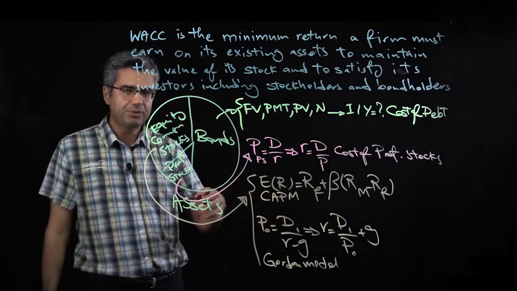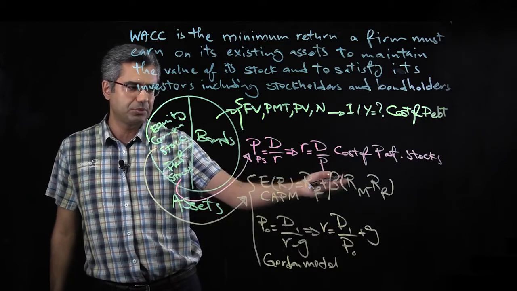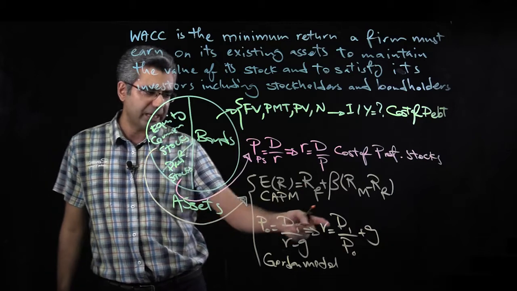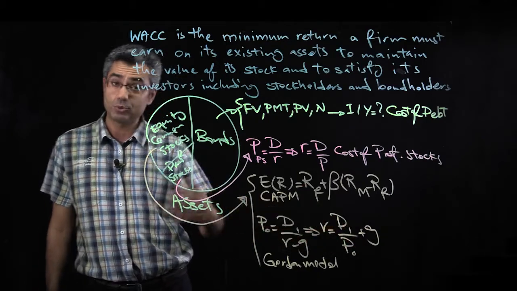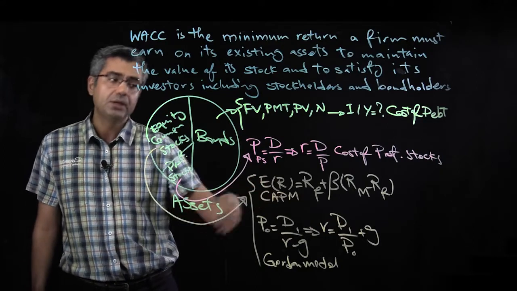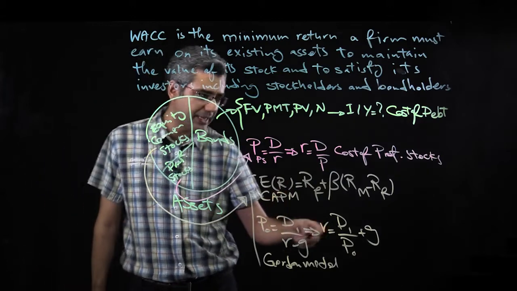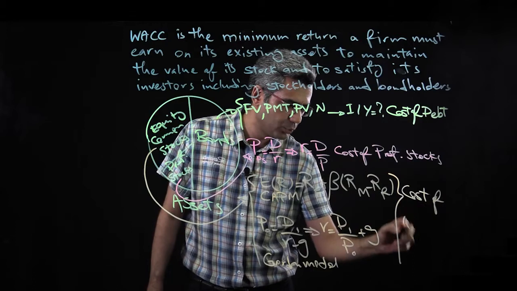Sometimes you have the information to compute the expected return using the capital asset pricing model, meaning you have the risk-free rate, beta and market return. Sometimes you have the next dividend and the constant growth rate, then you may use this one. Sometimes you have the information for both, then use both, compute the average and use that as cost of equity.